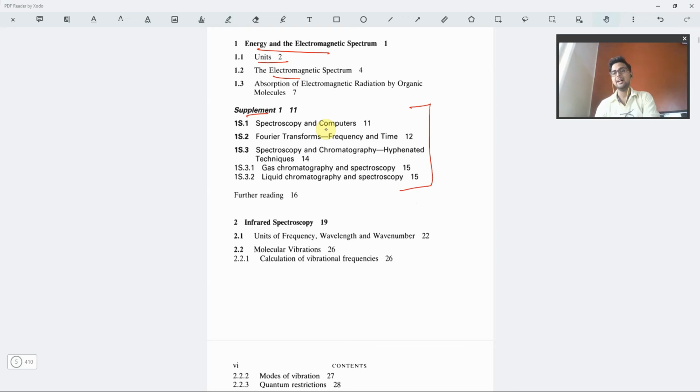I like my students to prepare for competitive exams more, because they tend to cover more of the syllabus than other non-competitive university exams. So the supplement part after each chapter won't be coming in any of the competitive exams. Only if you are trying to do your PhD in spectroscopy, specifically in UV, IR or NMR topics, would this supplement part be quite beneficial for you.